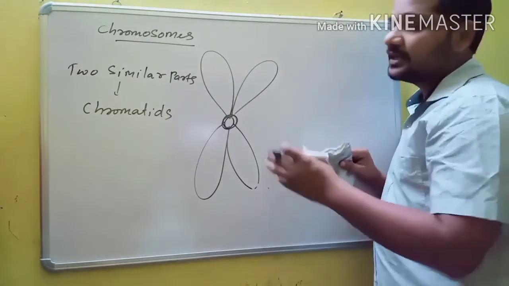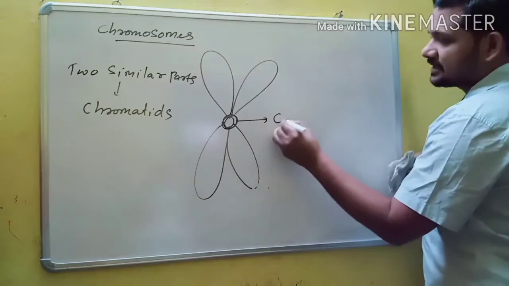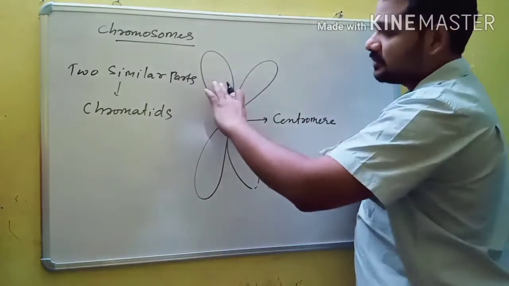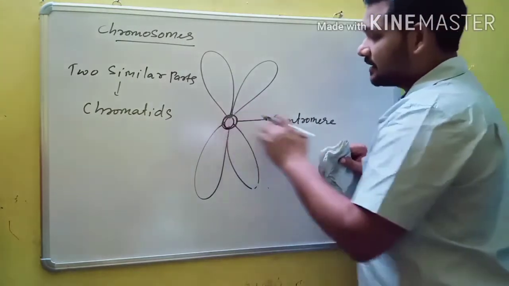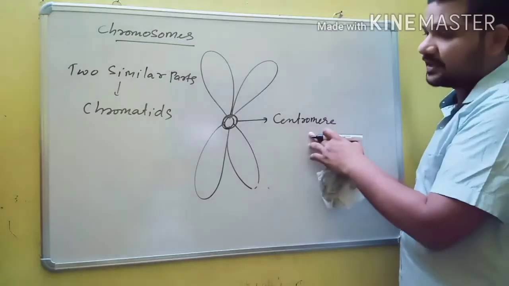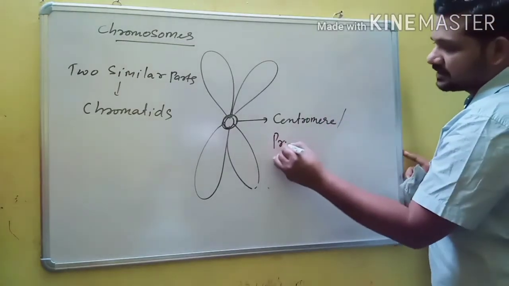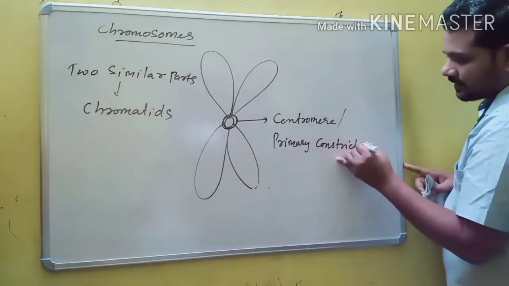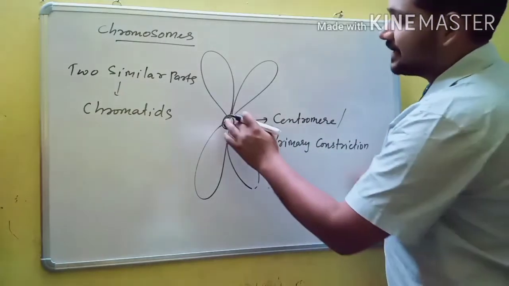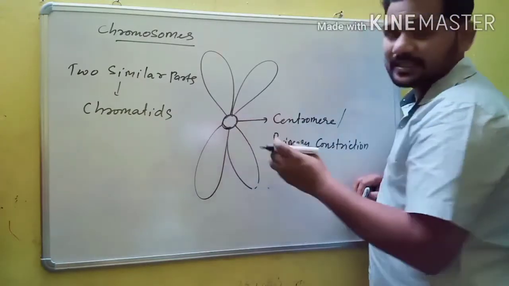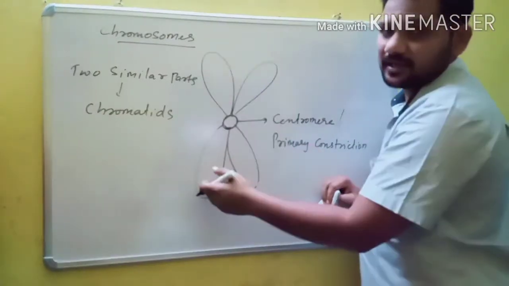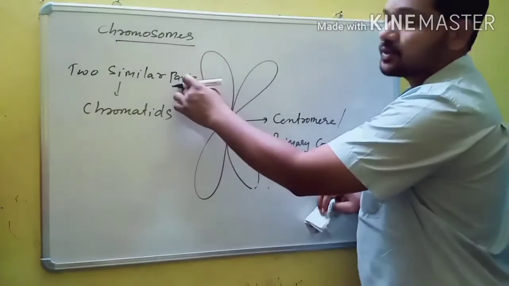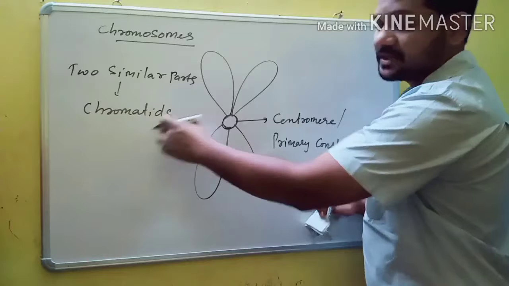They are joined at a place, and this particular place is called the centromere. So this is the center of the chromosome. Both chromatids are together at a place, and that particular place is known as the centromere. This centromere is also known as the primary constriction of the chromosome. What is the centromere? The place where chromatids are joined. What are chromatids? The two similar parts of chromosomes are known as chromatids.